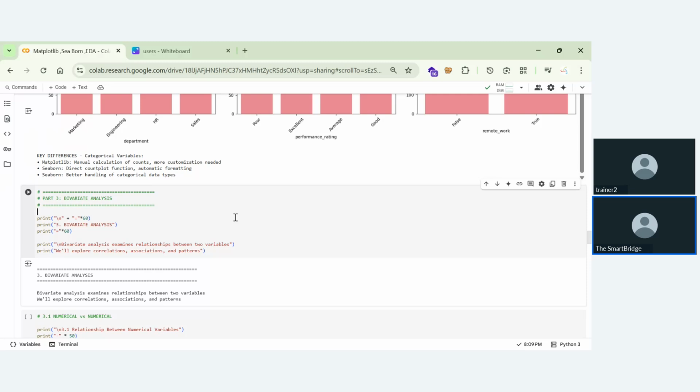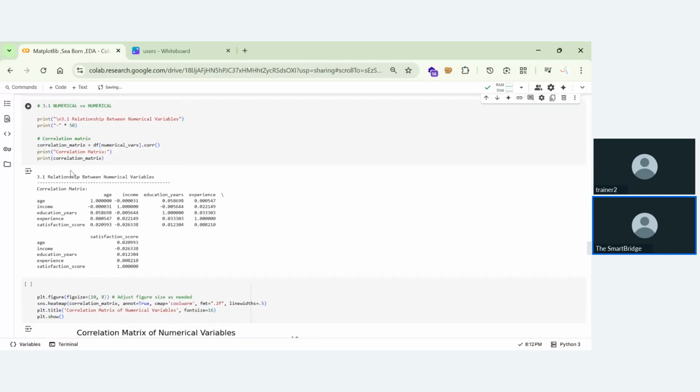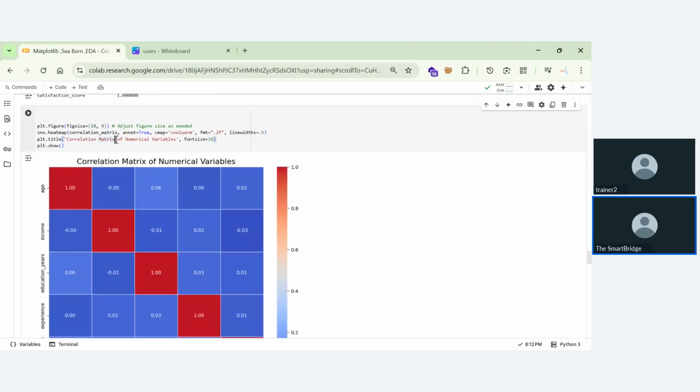So like that, the relations we'll be having between multiple columns of data, we'll be seeing in this bivariate analysis. Okay. Now first we'll be going with numerical versus numerical. In this, we are calculating the correlation between age, income, education years, experience, and satisfaction score. So if the age and age, it is 1. So this is a correlation matrix. I'll just visualize the correlation matrix for you, so then you will understand.